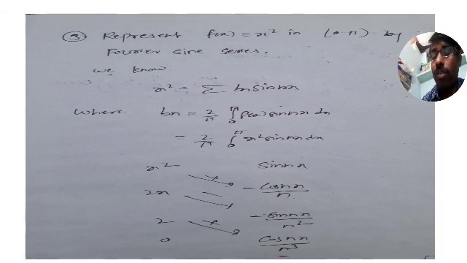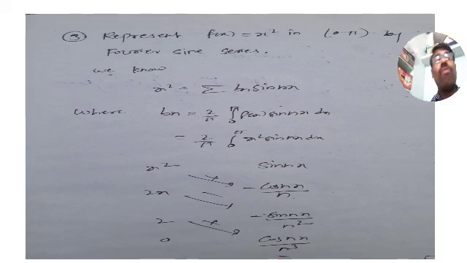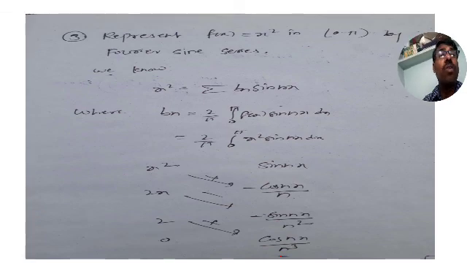Why we took these problems is to show that sine series is not only for odd, it is for even, and it is also for neither even nor odd. To make sure of that, I took the examples in such a way: first one f of x is equal to k, second one f of x equal to x square, and third one f of x is equal to x. So we are able to do all types of problems.